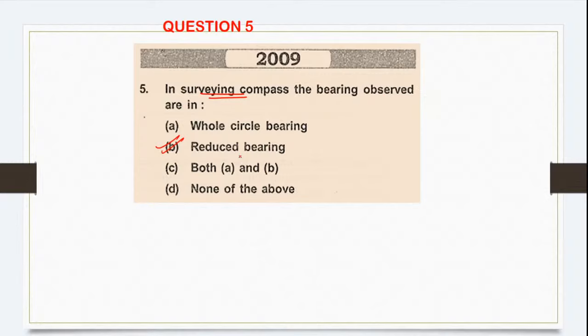So in surveyor's compass, the readings are in reduced bearing. Reduced bearing means the angles will be only from 0 to 90, and the measurements can be either from north or from south, whichever is closer.